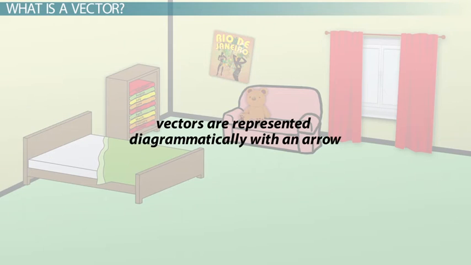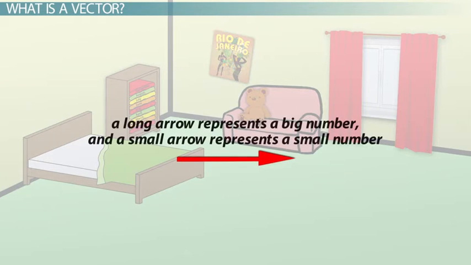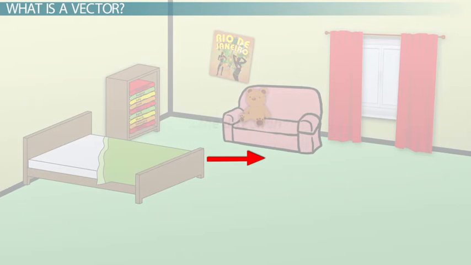Vectors are represented diagrammatically with an arrow. A long arrow represents a big number, and a small arrow represents a small number. The direction of the arrow represents the direction.